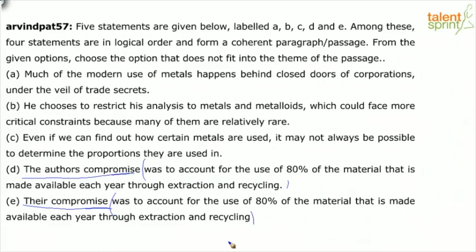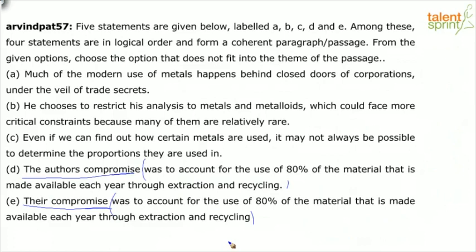So in terms of logical connect, we're finding the odd one out, right? Everything is talking about metal extraction and how it is used.